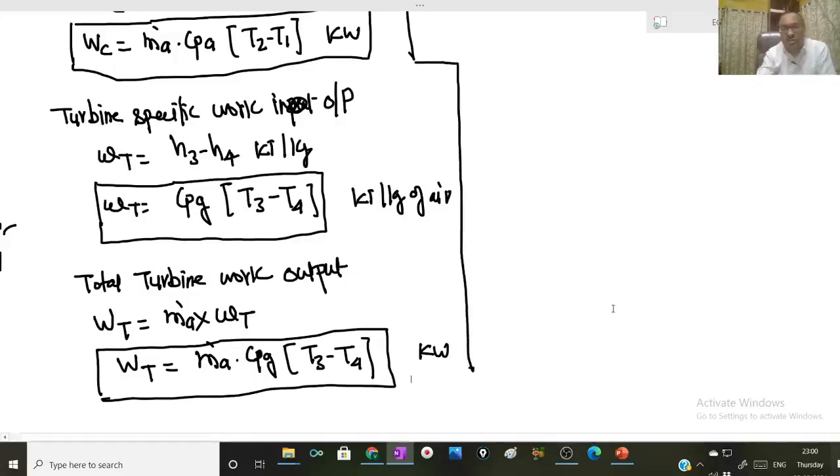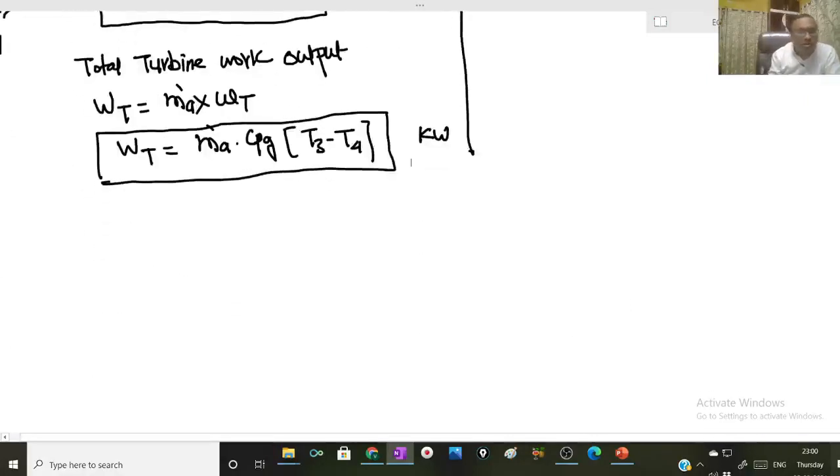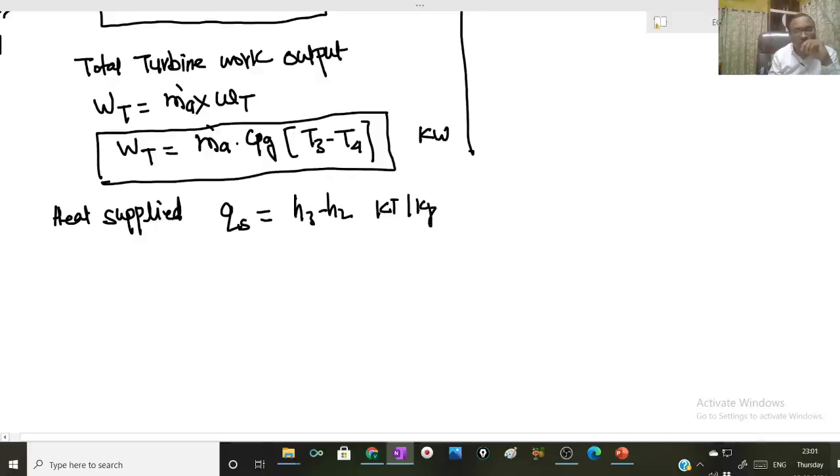Now similar expression I can obtain for heat input, heat supplied in the combustion chamber. Qs will be H3 minus H2 kilojoule per kg.